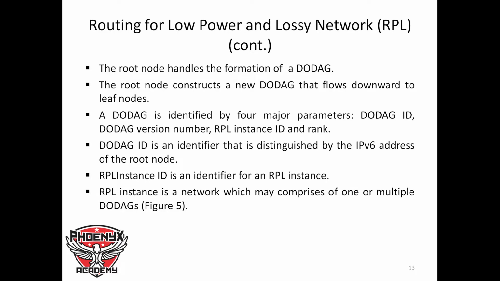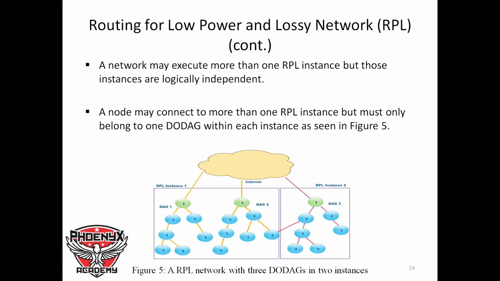Now a DODAG is identified by 4 major parameters: DODAG ID, DODAG version number, RPL instance ID, and a rank. DODAG ID is an identifier that is distinguished by the IPv6 address of the root node. An RPL instance ID is an identifier for an RPL instance. An RPL instance is a network which may comprise one or more DODAGs. So when we say RPL instance, we mean an RPL network that may comprise 1 or 2 DODAGs.